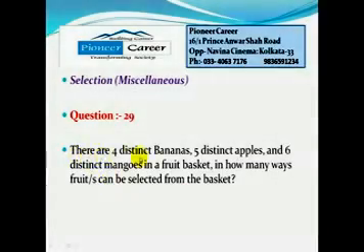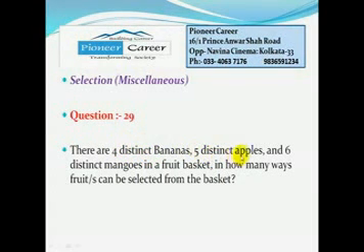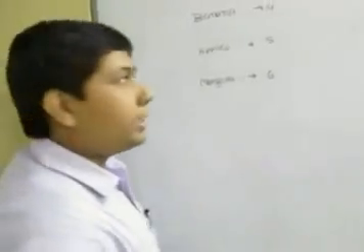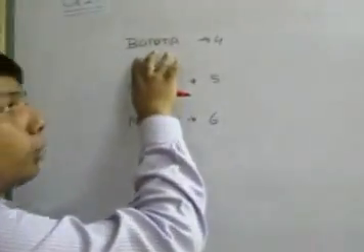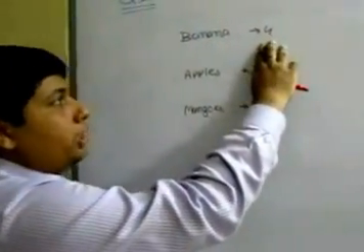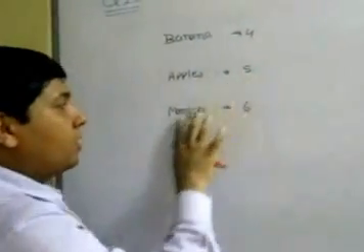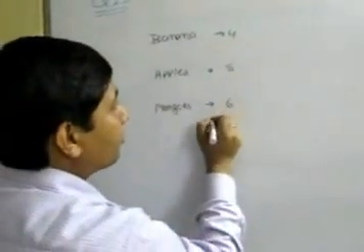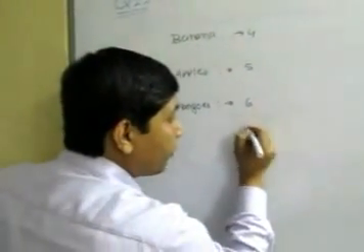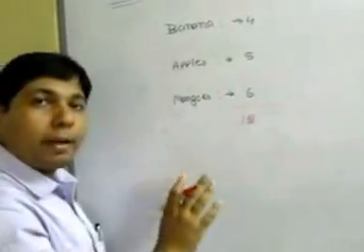In this question, there are 4 distinct bananas, 5 distinct apples and 6 distinct mangoes in a fruit basket. In how many ways can fruits be selected from the basket? The difference between the previous question and this question is that here it is mentioned that the bananas are distinct, the apples are distinct and the mangoes are distinct. They are not identical. So total how many fruits do we have? 4 plus 5, 9 plus 6, 15 distinct fruits.